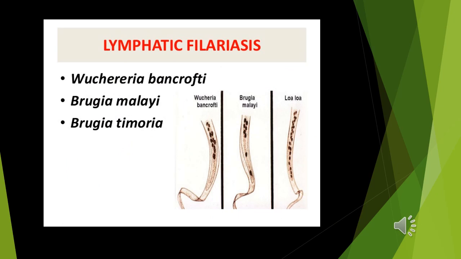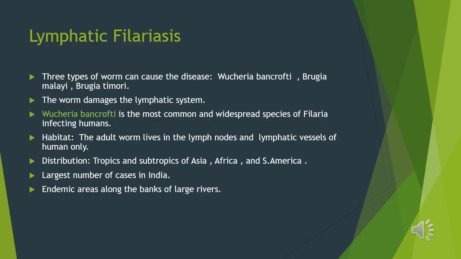Lymphatic filariasis is caused by Wuchereria bancrofti, Brugia malayi and Brugia timori. All the three filarial nematodes are shown in the figure. Just have a look at the figure. Now we'll study Wuchereria bancrofti, as we have Wuchereria bancrofti in syllabus only. Wuchereria bancrofti, as told in the previous lectures, causes lymphatic filariasis. It is the most common and widespread species of filaria infecting humans.